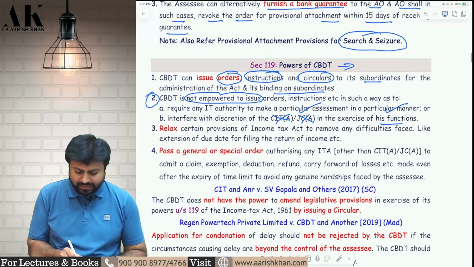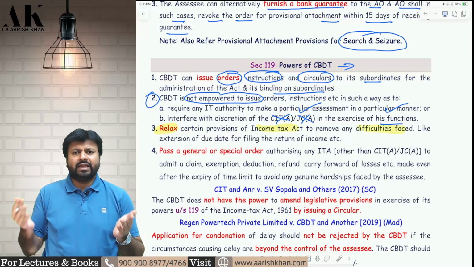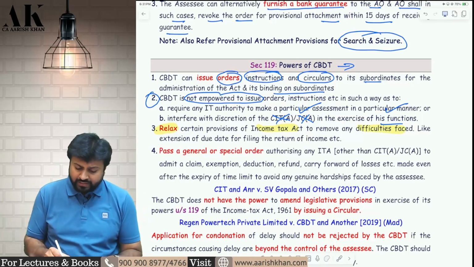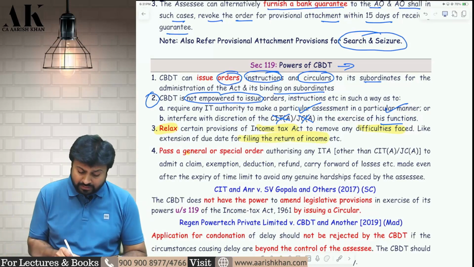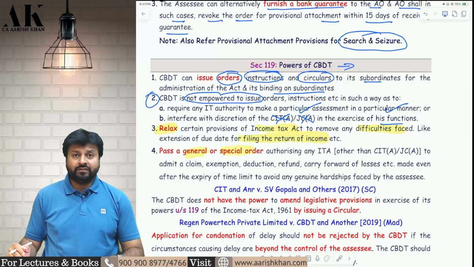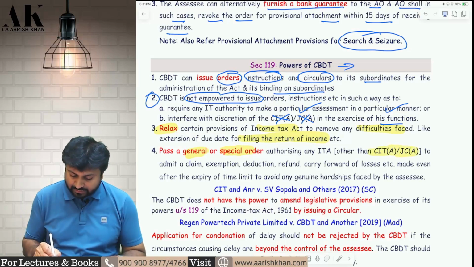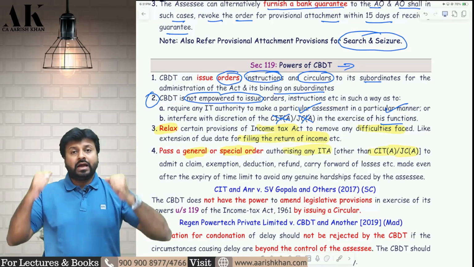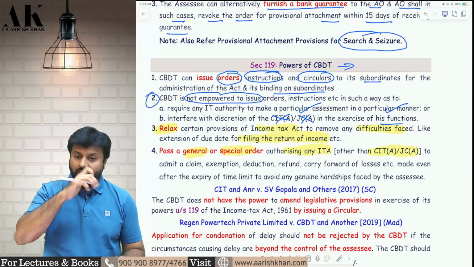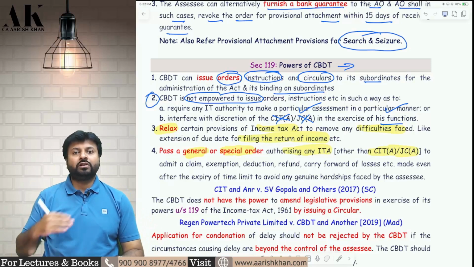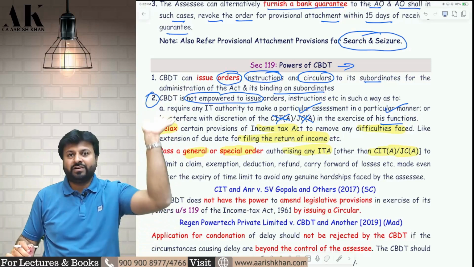Okay. Further, CBDT has the power to relax certain provisions of the Income Tax Act in order to remove certain difficulties. Like a lot of times they extend the due date of the income tax return. That is one of the ways to relax the provisions of the income tax law. Further, CBDT also has the power to pass a general and special order, other than what CIT appeal and Joint Commission appeal, authorizing any income tax authority. I am CBDT. I have an authority to pass a special order or a general order to give lot of exemptions to assessee, to give deductions to the assessee, to carry forward loss, to carry forward refund.